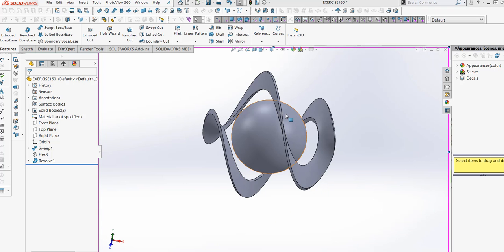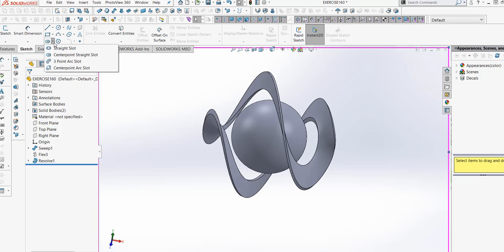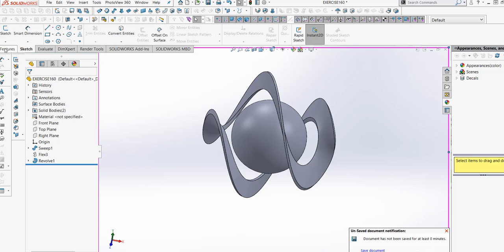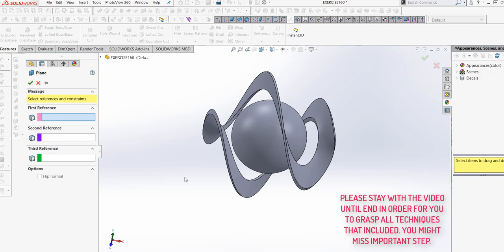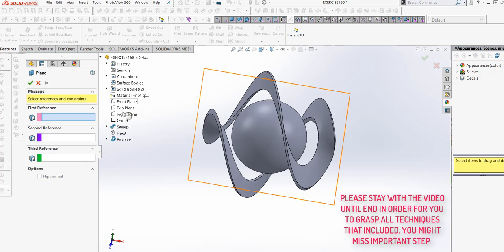Okay, let's do something that I wanted to project, a center straight slot into here. Maybe at 1 inch depth of the slot. So let's make a plane, about on the front plane.